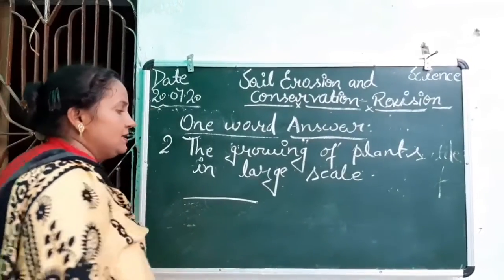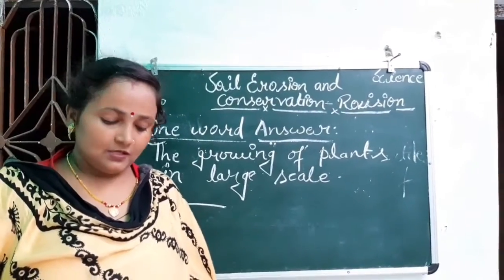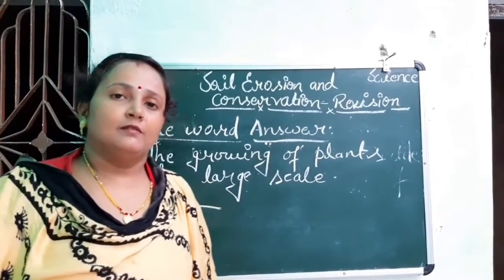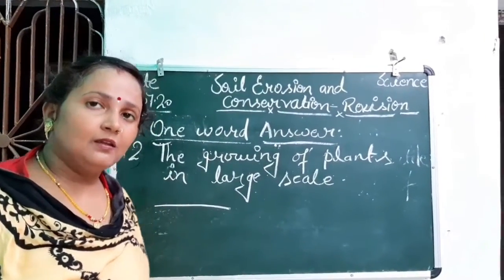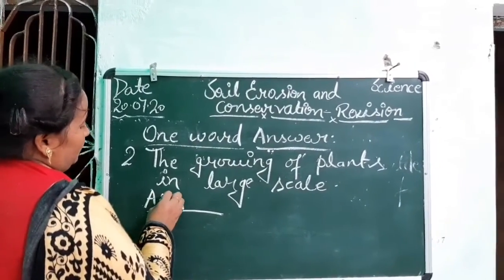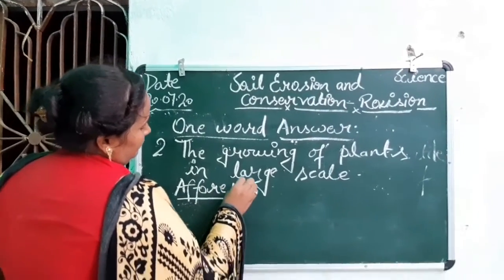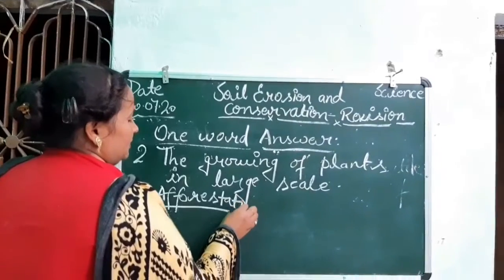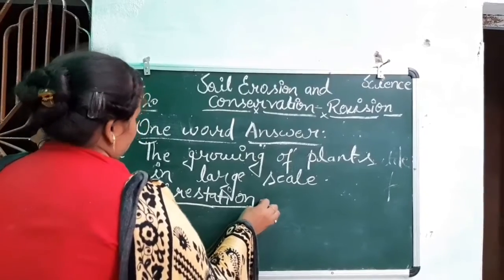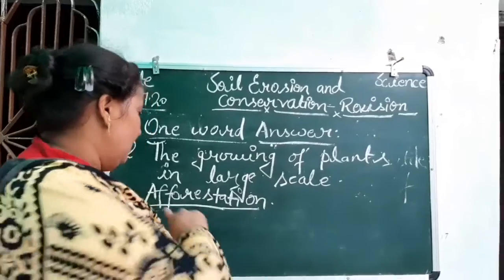Yes, very good, class. The answer will be afforestation. The growing of plants on a large scale is called afforestation.